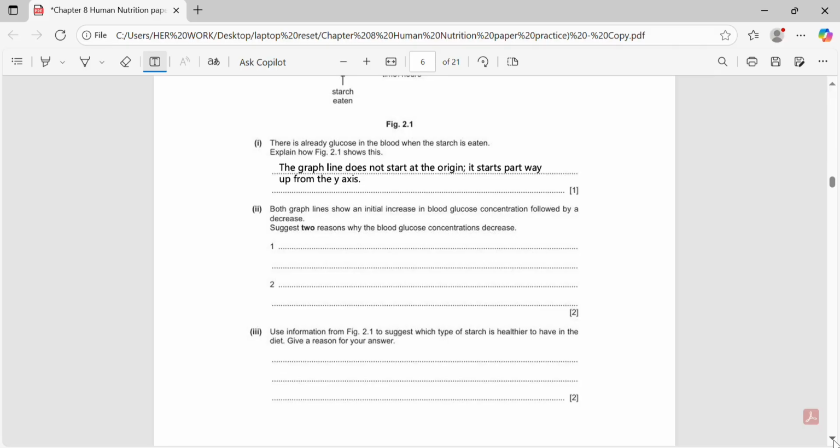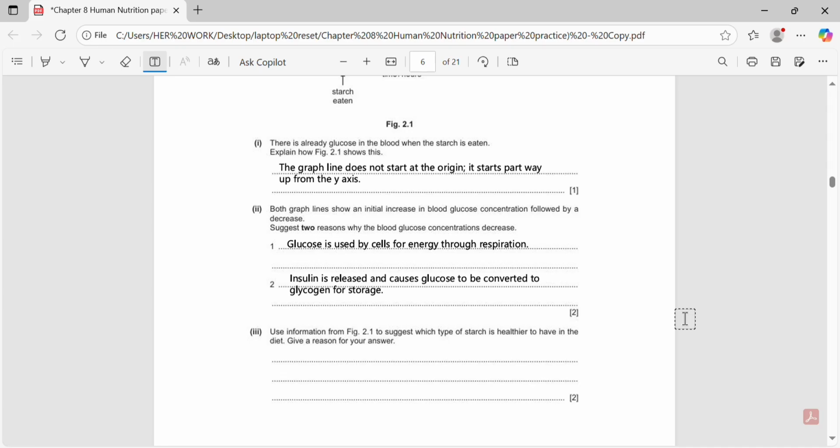First, the glucose is used by body cells in respiration to produce energy. Second, insulin from the pancreas causes glucose to be converted into glycogen for storage in the liver and muscles. So we will simply write, glucose is used in respiration to release energy, and glucose is converted to glycogen after insulin is released. Then, use information from figure 2.1 to suggest which type of starch is healthier to have in the diet. Give a reason for your answer.